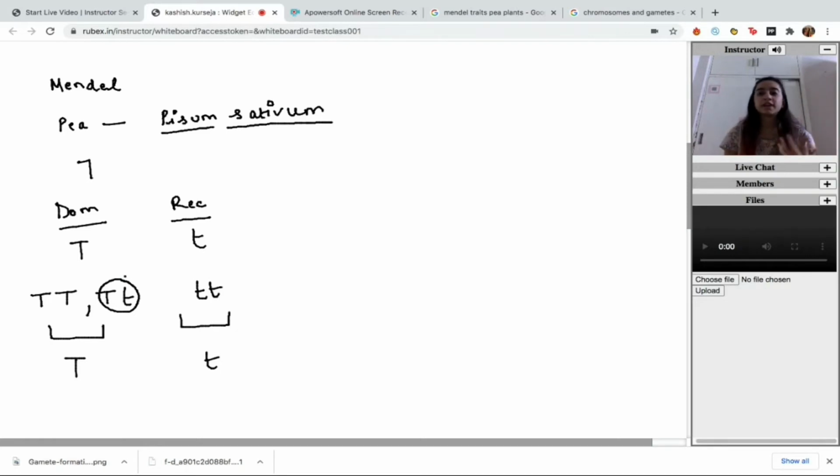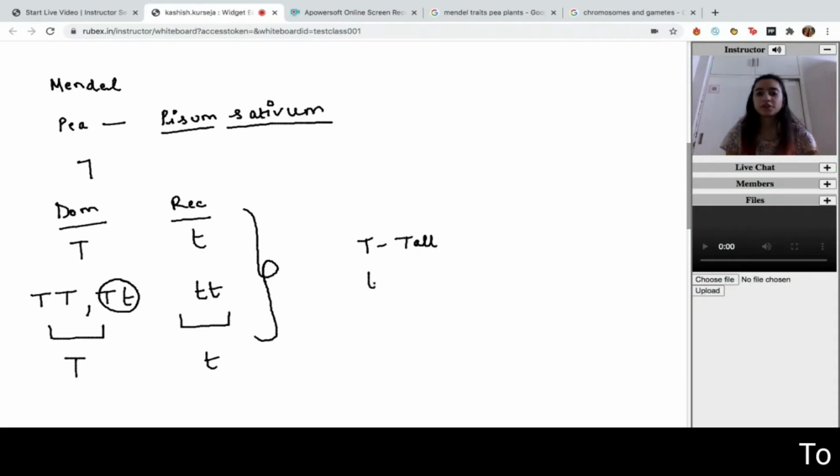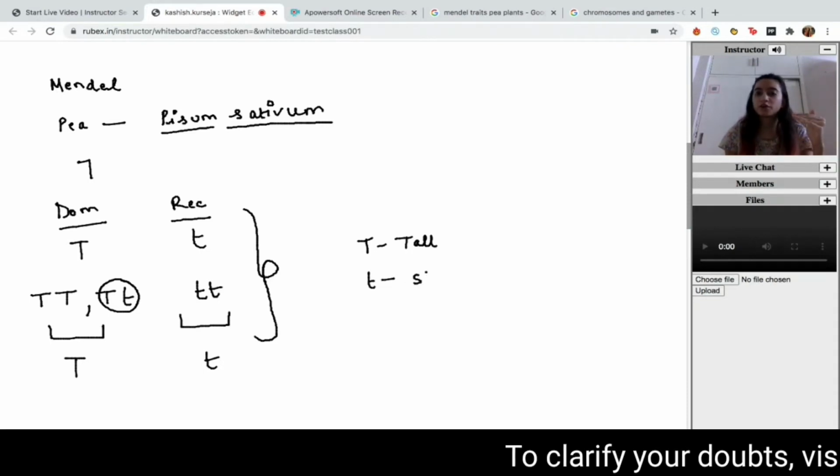This was another prerequisite that I had to discuss in brief before we could proceed. The characteristics that I have talked about here, keeping this capital T and small t in mind, are for the height of a plant. So, capital T stands for tall, and small t stands for the shorter height, like the dwarf plants.